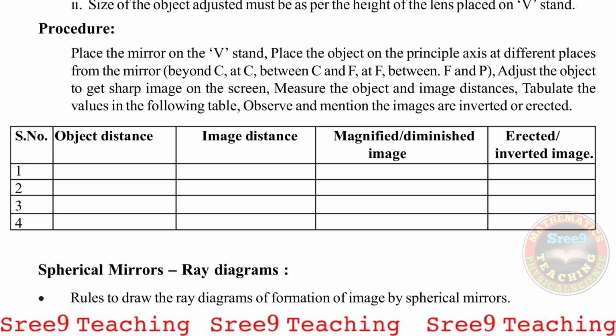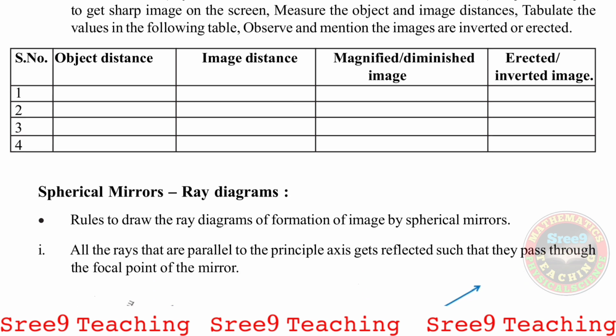Now see the second point. Adjust the object to get a sharp image on the screen. Measure the object and image distances. Tabulate the values in the following table. Observe and mention whether the images are inverted or erect. Inverted means upside down and erect means straight upward.